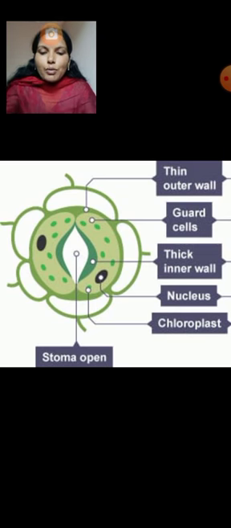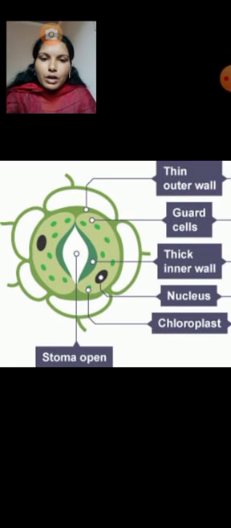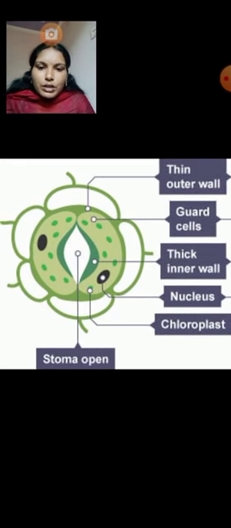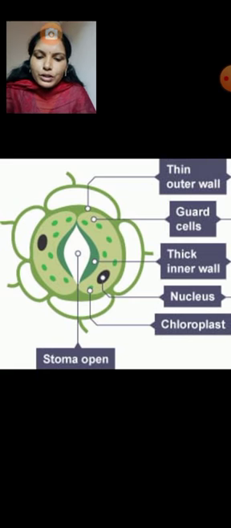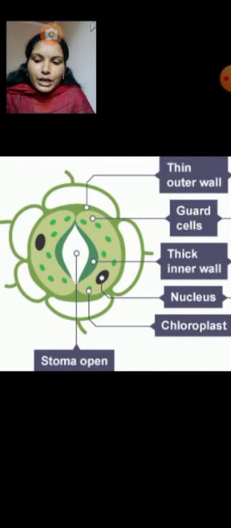The stomata consist of minute pores. That is the stoma. The middle one you are seeing is the stoma open, already written here. Here will be one pore, that is the stoma.